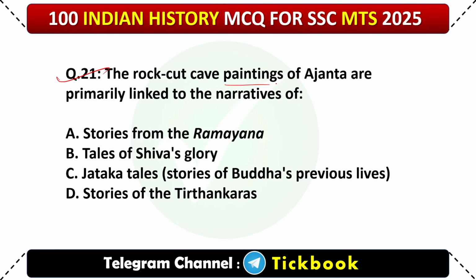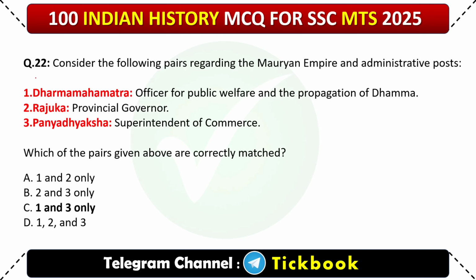21. The rock-cut cave paintings of Ajanta are primarily linked to the narratives of. Option number C, Jataka tales, stories of Buddha's previous lives. 22. Consider the following pairs regarding the Mauryan Empire and administrative posts. Option number C, 1 and 3 only.